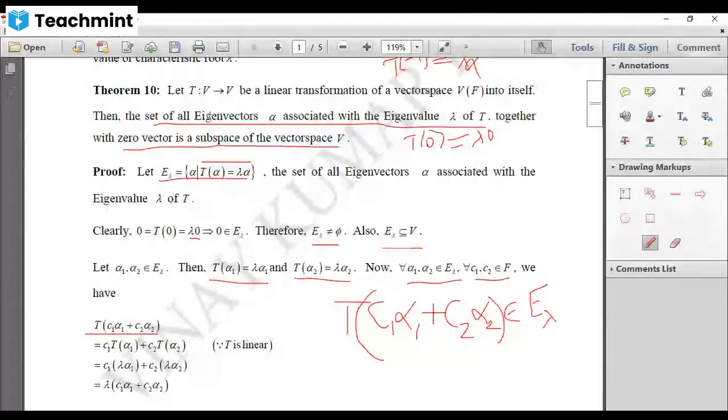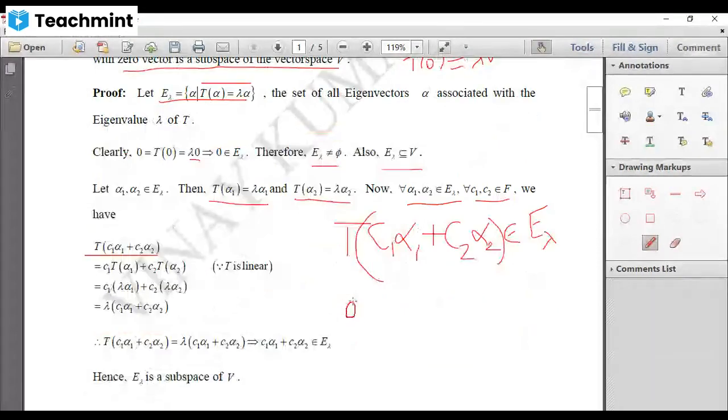So I can apply the vector space condition, that C1 into C2 of alpha can be written as, because C1, C2 come from a field, you can interchange them, C2 into C1 alpha, like that. So by that vector space property, let me take out this lambda outside, then C1 alpha 1 remains, plus here also lambda comes out, C2 alpha 2 remains.